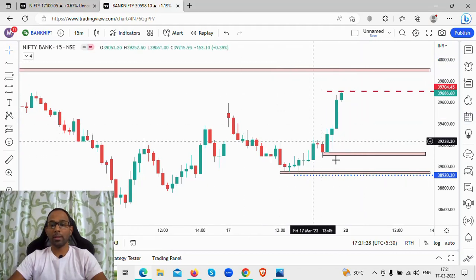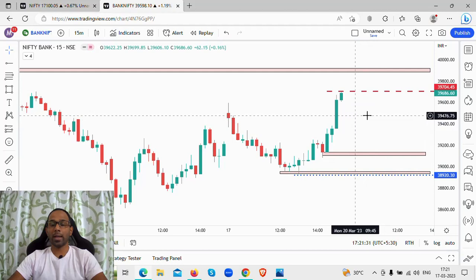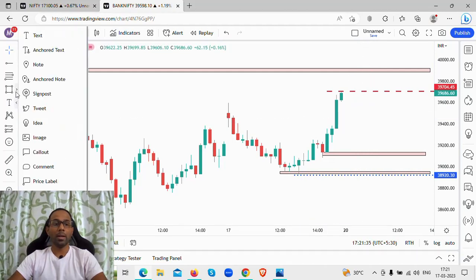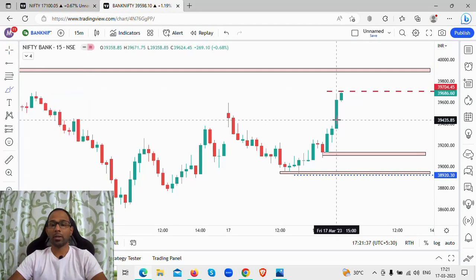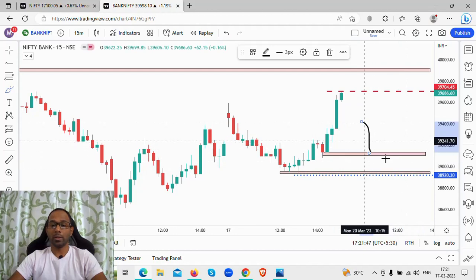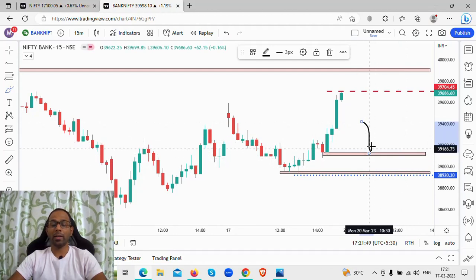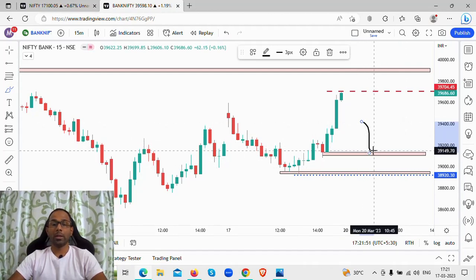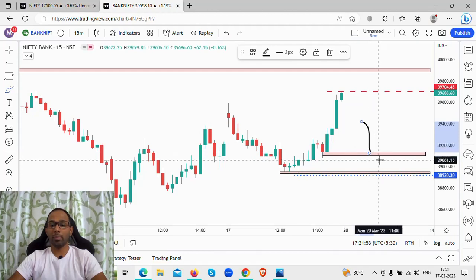If the market gaps down around this particular level, say for example it gaps down and comes down to this level, and I see any kind of buying, this is my support level. 39,100 to 39,120, 130 levels is my support. If I see any indication of buying coming in, then I'm going to buy and place my stop loss below this particular level.